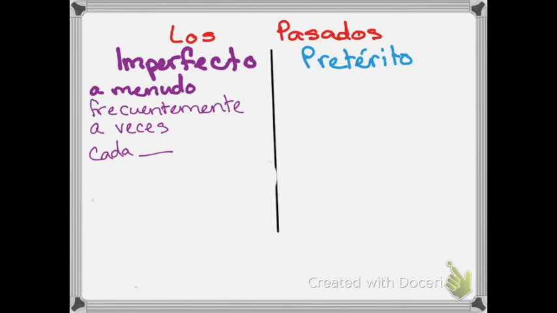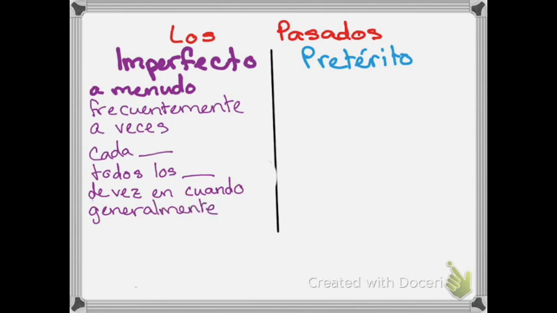It can also mean every. Or todos los is another phrase. Todos los and cada mean the same thing. Todos los días, cada día. Todos los veranos, cada verano. You can use them interchangeably pretty much. De vez en cuando means from time to time or sometimes. You can also say generalmente,